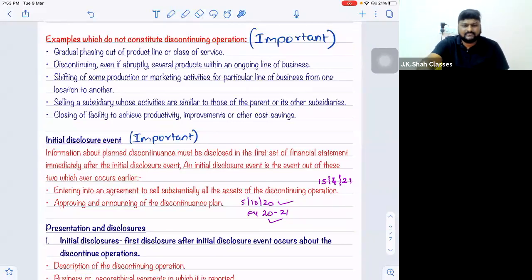Can you repeat the 4th point once? Madam, it is selling a subsidiary whose business activities are similar to the holding company. So if the holding company and subsidiary company both are doing similar types of activities, or the subsidiary company is doing a similar activity as compared to the fellow subsidiaries, then when you sell off such a subsidiary, it is not considered a discontinuing operation. Means the basic point is that the holding and subsidiary, or the subsidiary and fellow subsidiaries, should be doing the same type of activities.